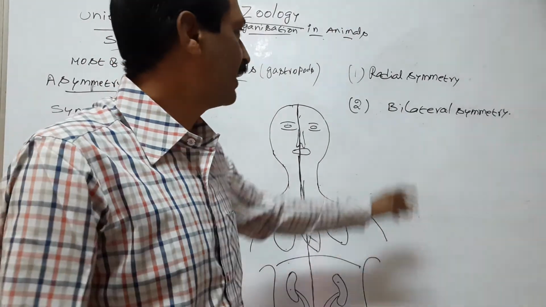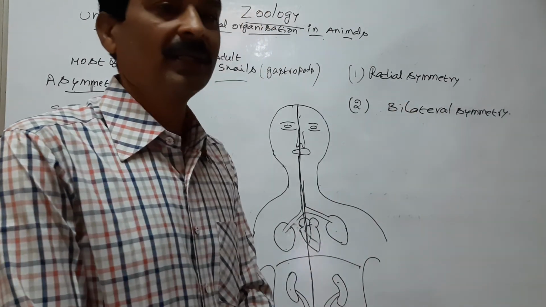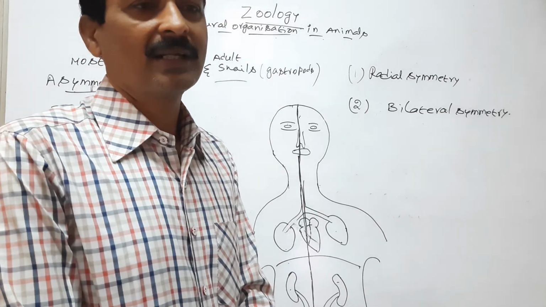I will explain radial symmetry and bilateral symmetry in the next class.